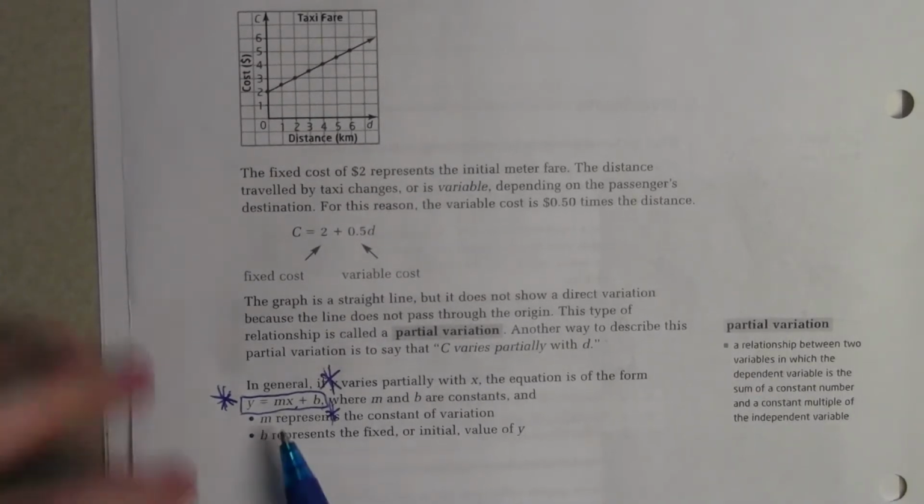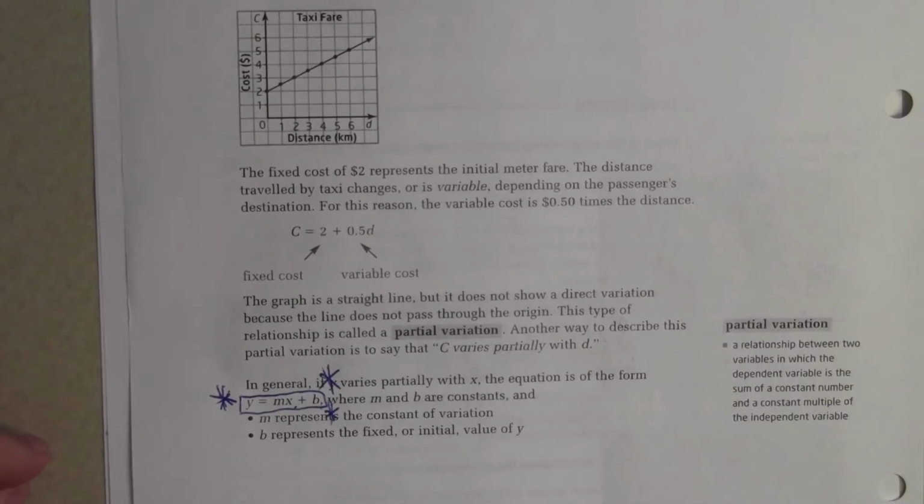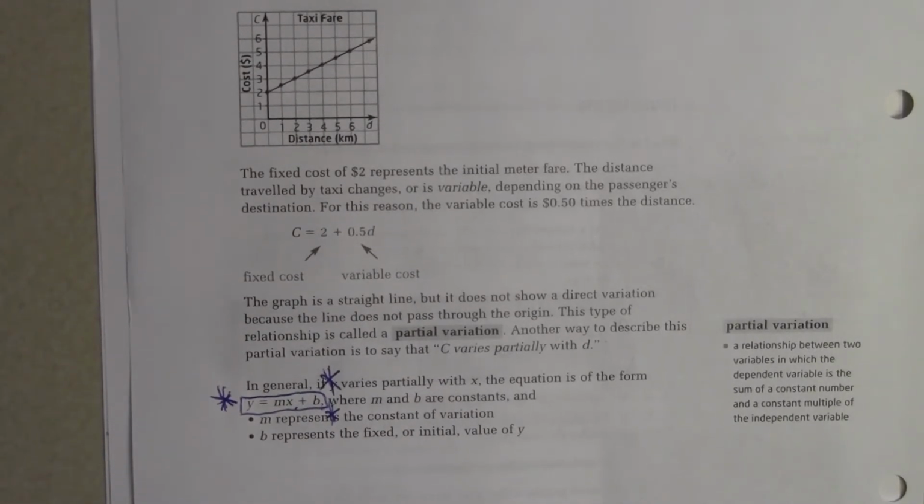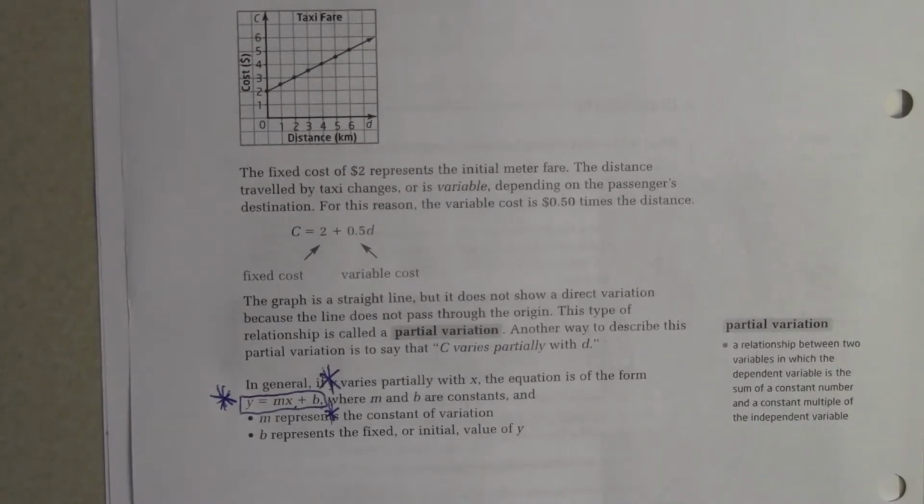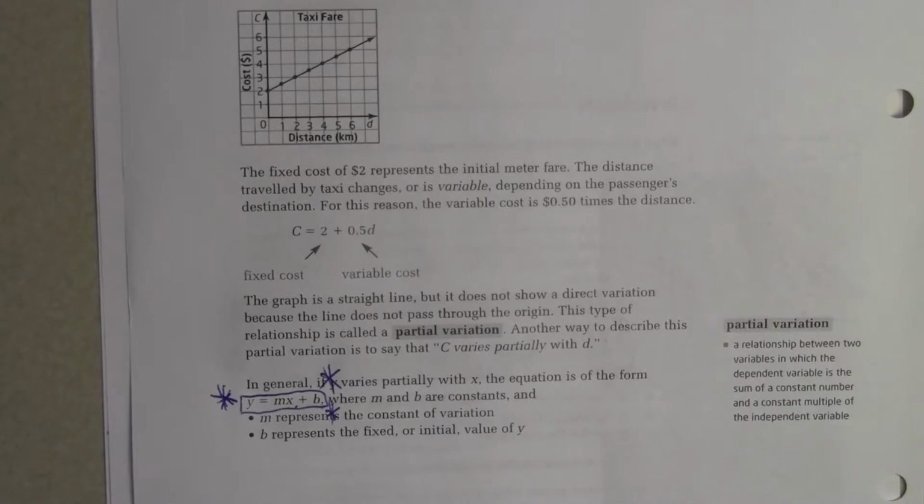And m is called the slope, and that dictates how steep your line is, and also the direction. You always read it from left to right. If it goes up, the slope is positive; if it goes down, your m value is going to be negative. The y-intercept is your b value.